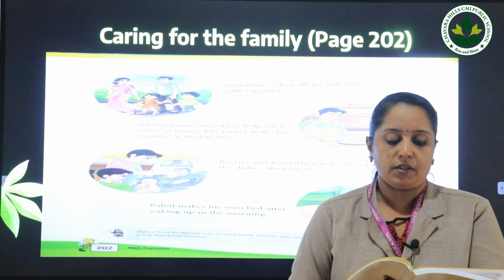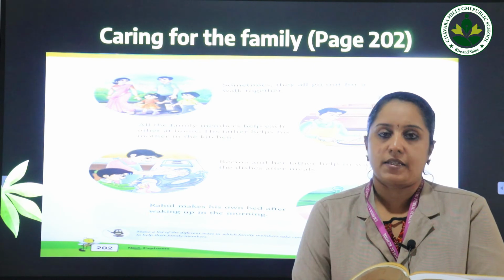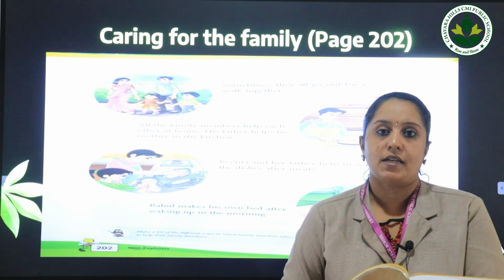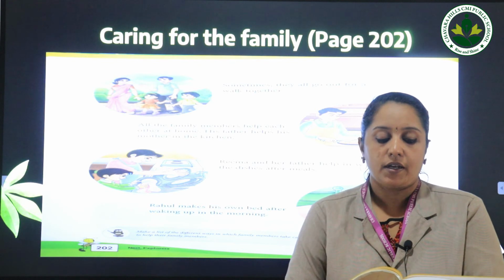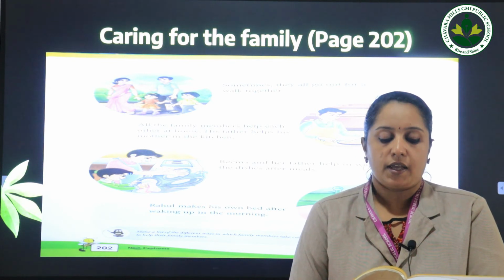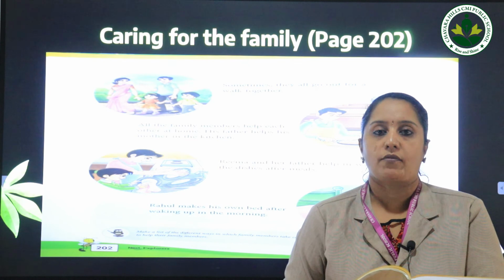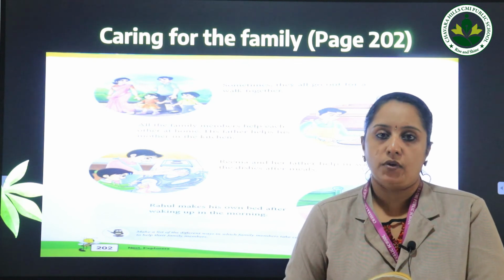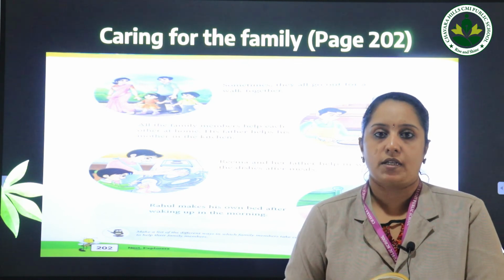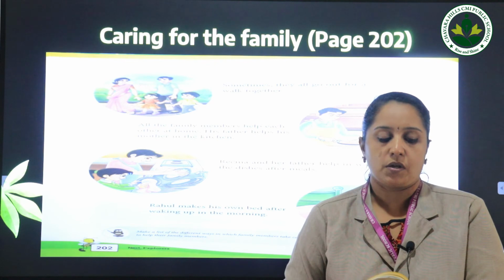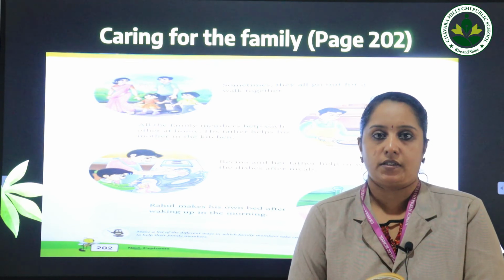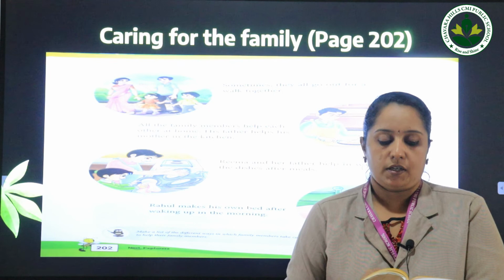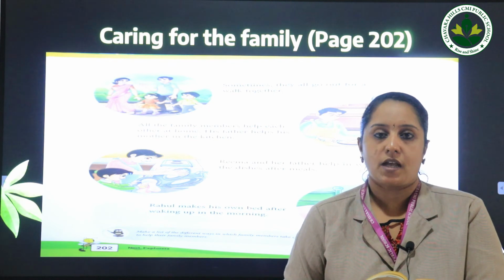Now see the next picture. You can see that there is a girl. Who is that girl? That is Rahul's sister Reema. Reema and her father help in washing the dishes after meals. So after having food, we know that we have to wash the plates and glasses and all. So Reema and her father, they are helping the mother in washing the dishes after the meals.